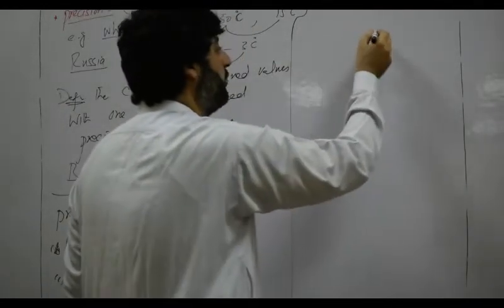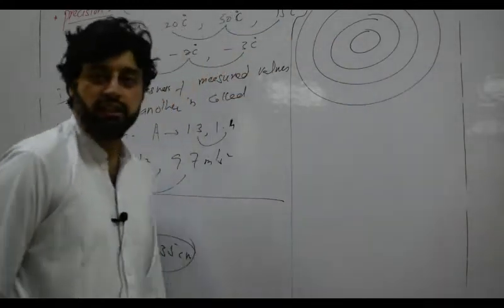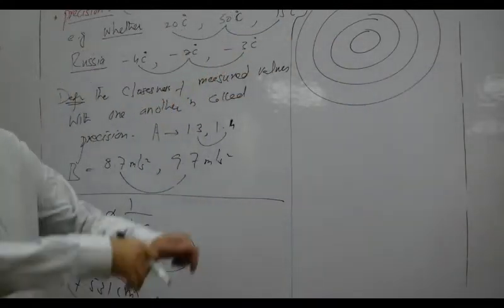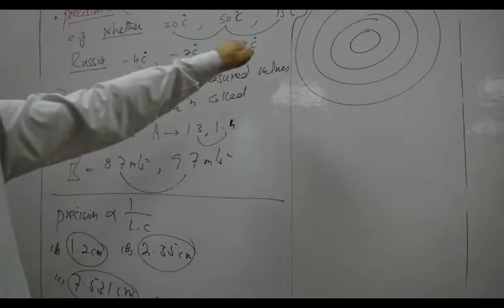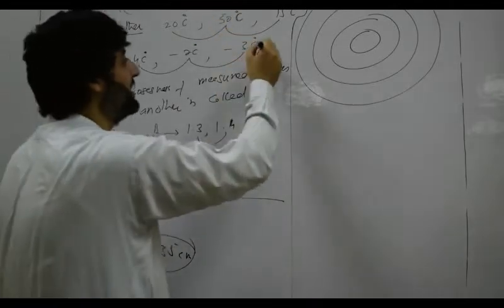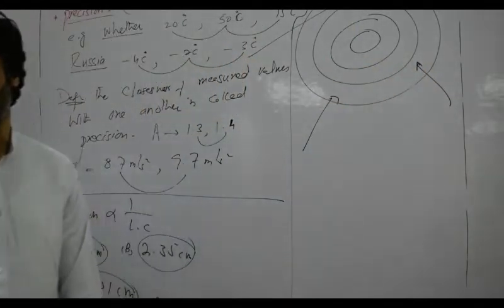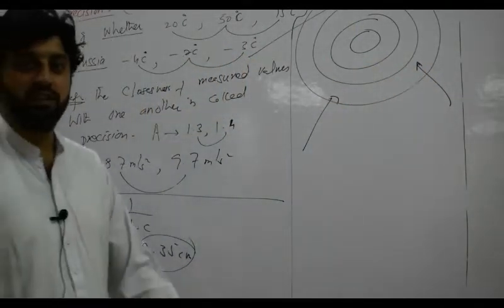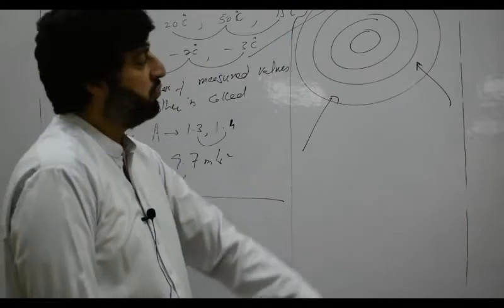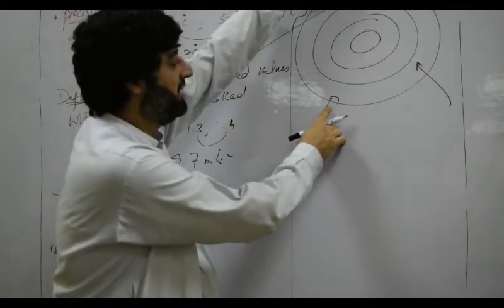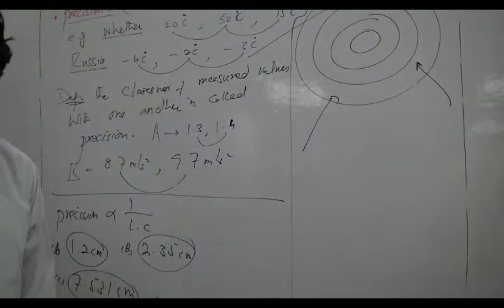For example, suppose we have a dot and we have to aim at this dot with arrows. Suppose a shooter comes and shoots 3 arrows at this dot. For example, shot 1, another shot 2, another shot 3. So 3 arrows hit the dot here, here and here. So look at these 3 shots. These 3 shots are very far from one another. Far from one another means these are not close to one another. If they are not close, it means that the precision of this shooter is very low.